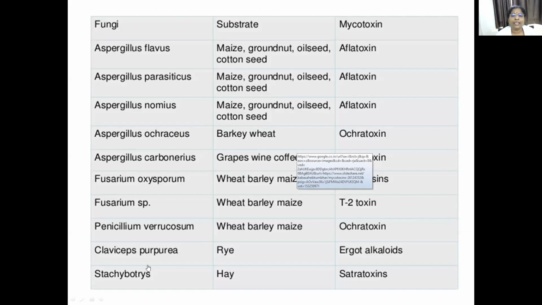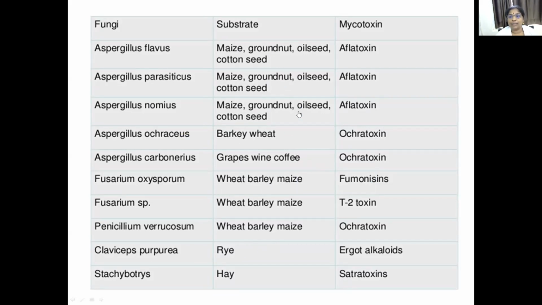So in which food items do you see this mycotoxin production? In food items like maize, groundnut, oil seed, cotton seed, then wheat, barley, rye, hay, etc. In those food items, you see the production of mycotoxins.